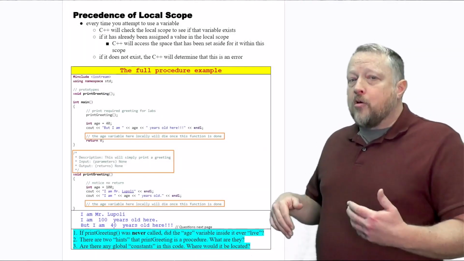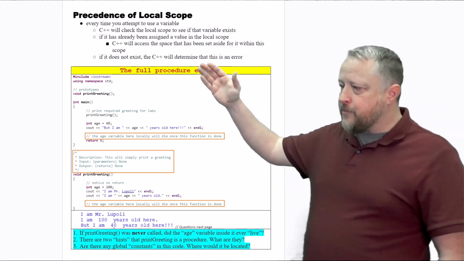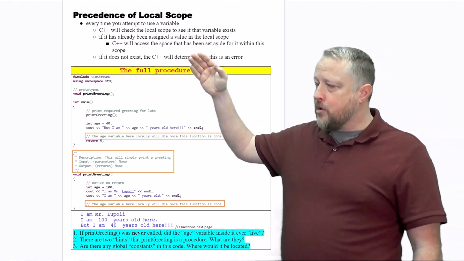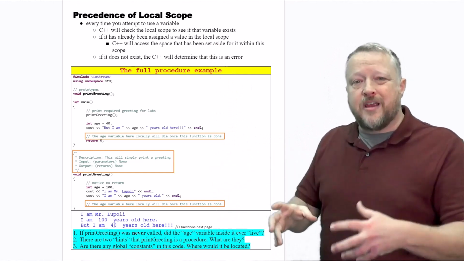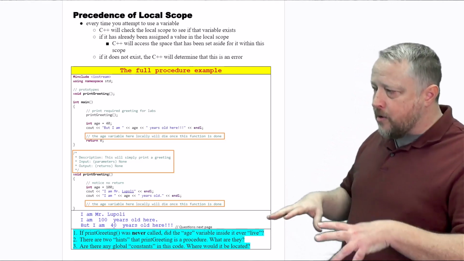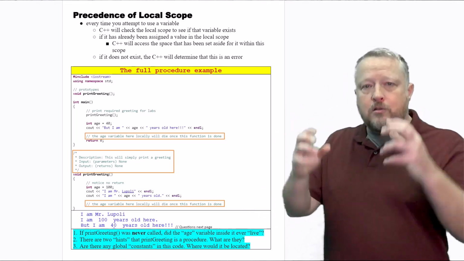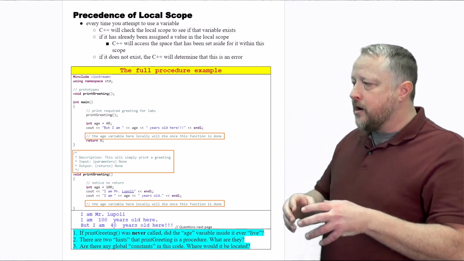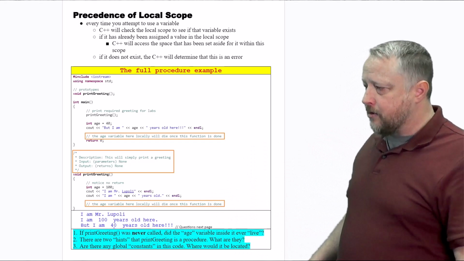This is just a follow-up from the previous. Every time you attempt to use a C++ variable, C++ will check the local scope to see if that variable exists. If it has already been assigned a value in the local scope, C++ will access that local scope value. And if it does not exist, C++ will determine that it's an error.